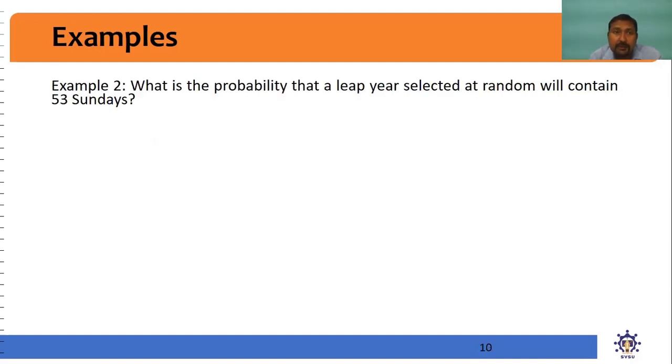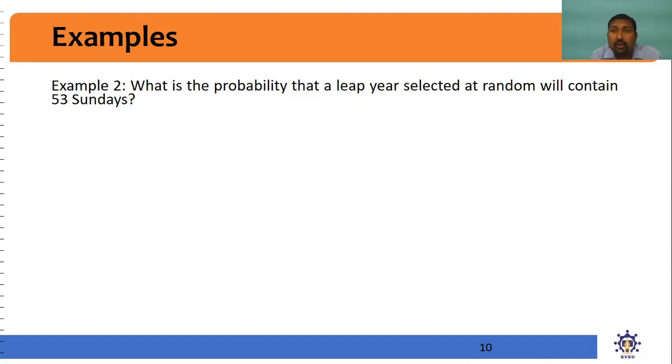Very easy. Now the next one is, what is the probability that a leap year selected at random will contain 53 Sundays? We know that in a leap year we have 366 days. So 366 divided by 7 gives 52 and 2 by 7.